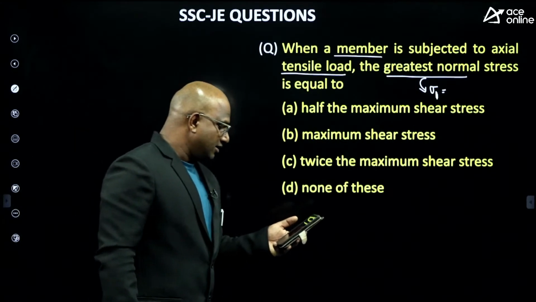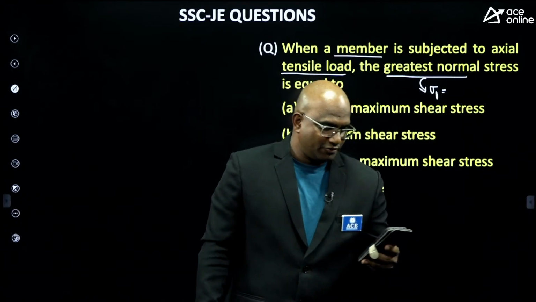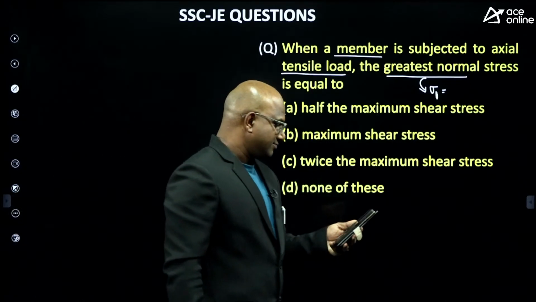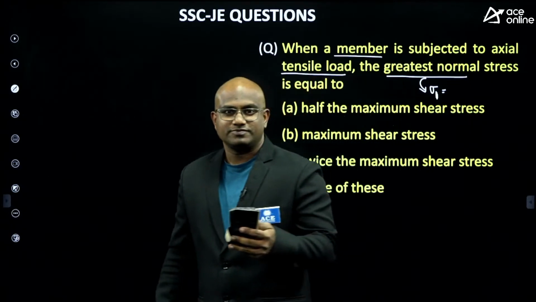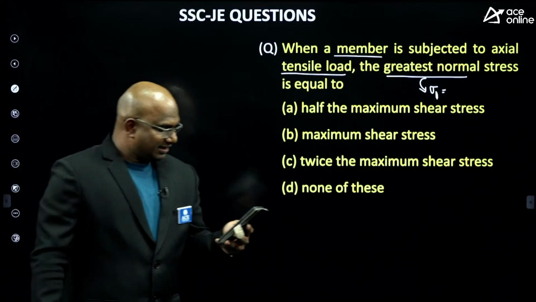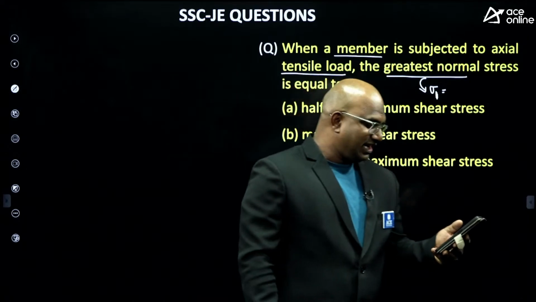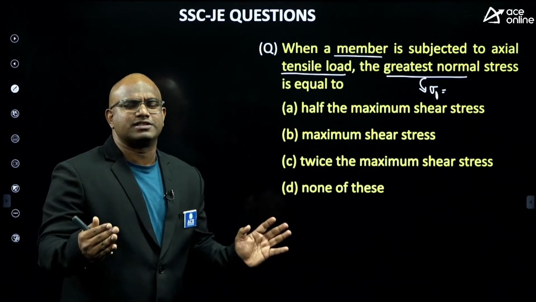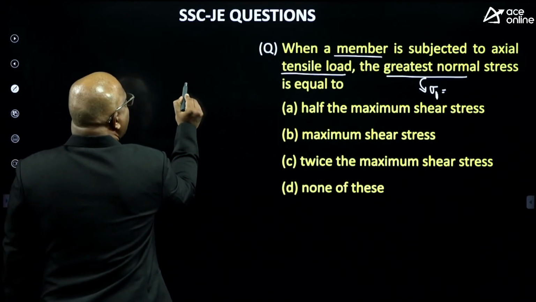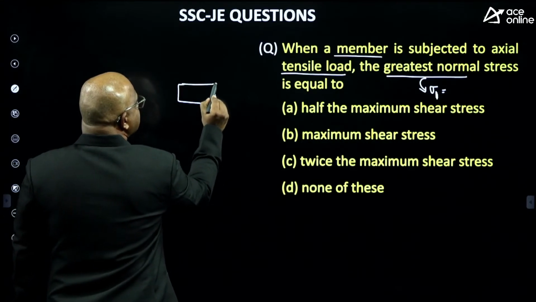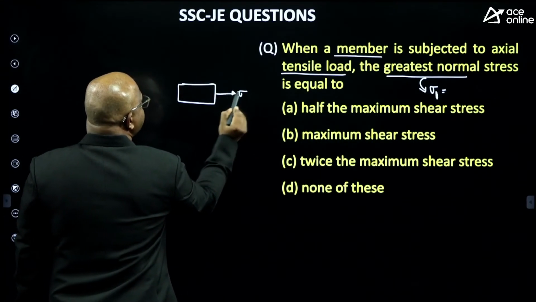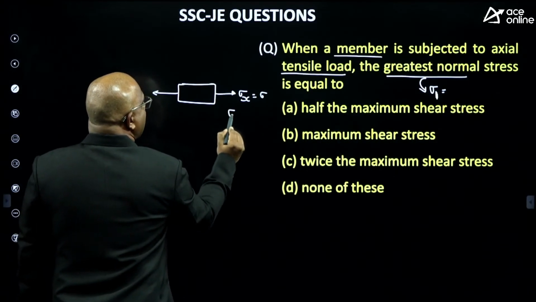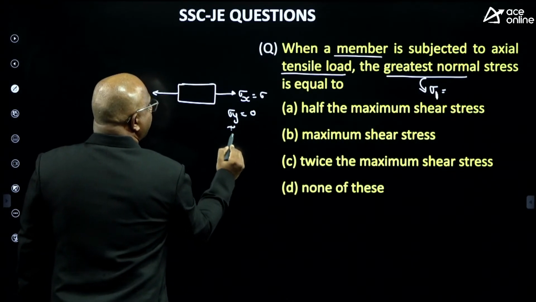Let us see who is going to give me the answer, guys. Think about it. Okay, no one has any idea. I told you to remember, it is a uniaxial tensile load. Only tensile stress is present. Only one-dimensional stress is present. So I can write sigma x equal to sigma itself, sigma y equal to 0, tau xy equal to 0.